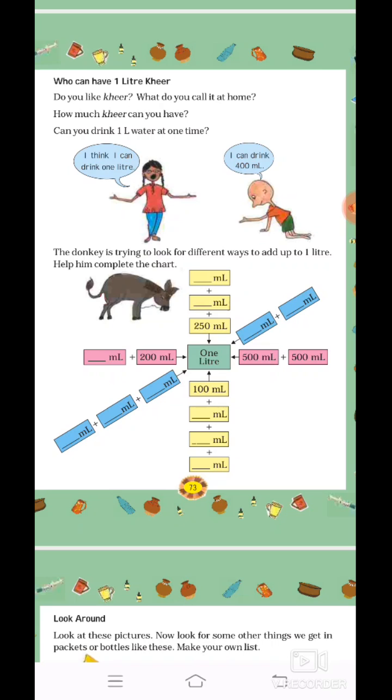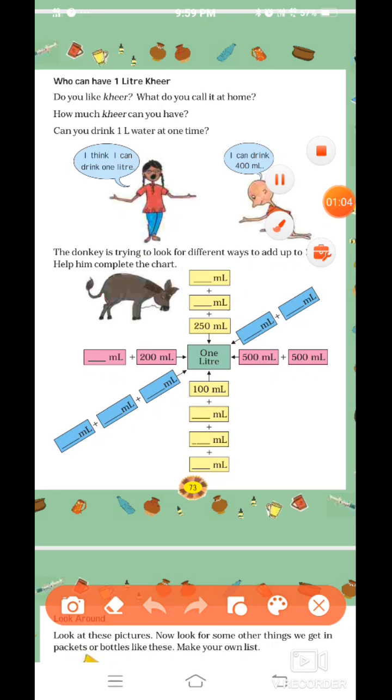Now look at the girl. What is she saying? I think I can drink 1 liter. The girl is saying that she can drink 1 liter of water. I can drink 400 ml. The boy is saying that he can drink 400 ml. Now look at next. The donkey is trying to look for different ways to add up to 1 liter. Help him complete the chart. Let us start helping him.